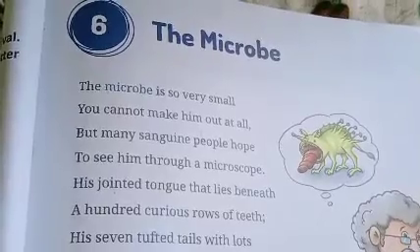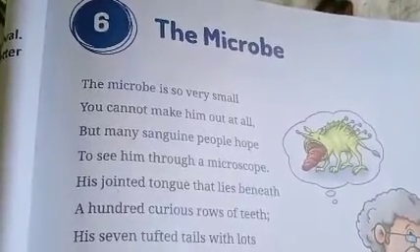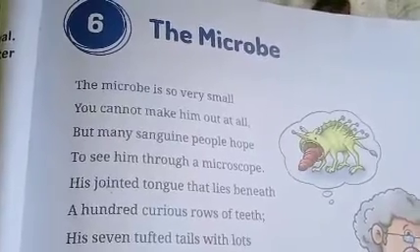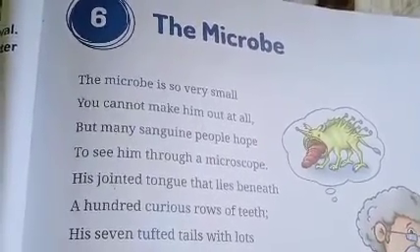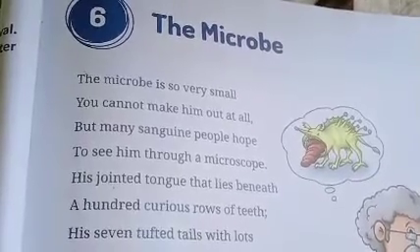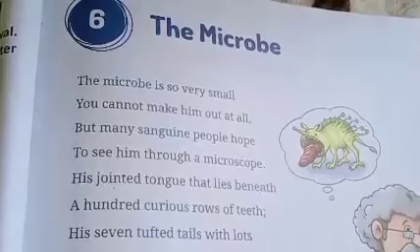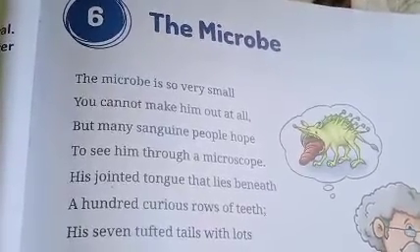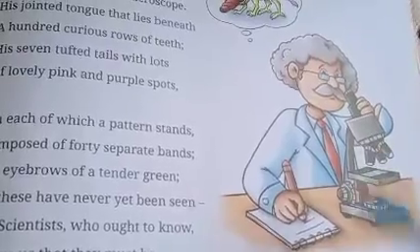But there are some sanguine people. Sanguine means what? Cheerful or optimistic. Especially scientists are optimistic, which means confident and hopeful people. Such sanguine people hope to see him through a microscope. Here in this picture you can see this is a scientist.